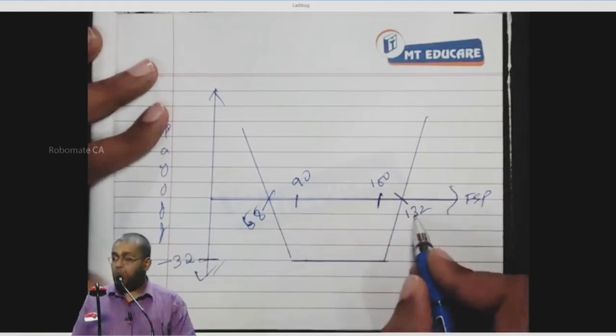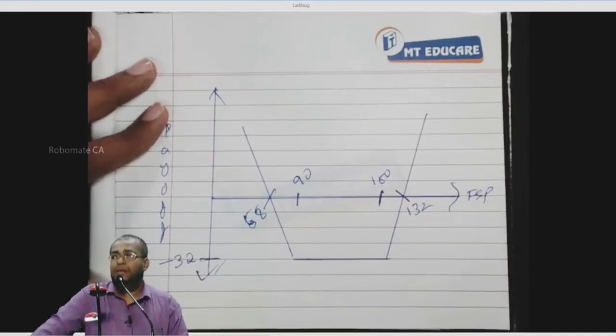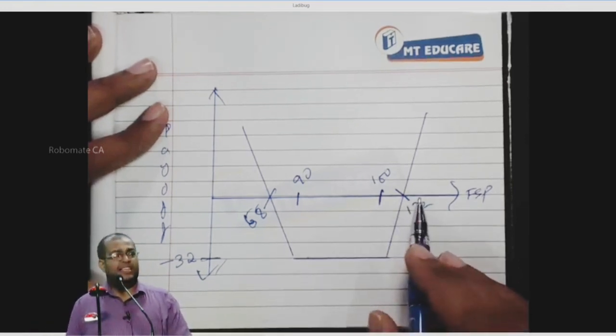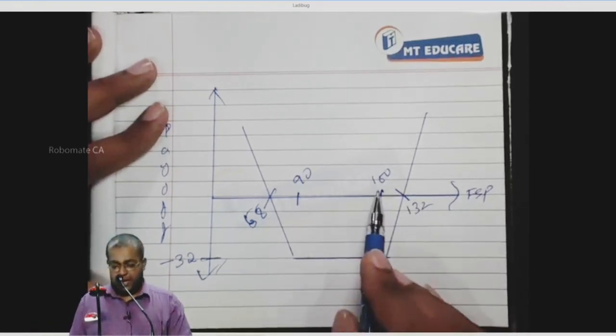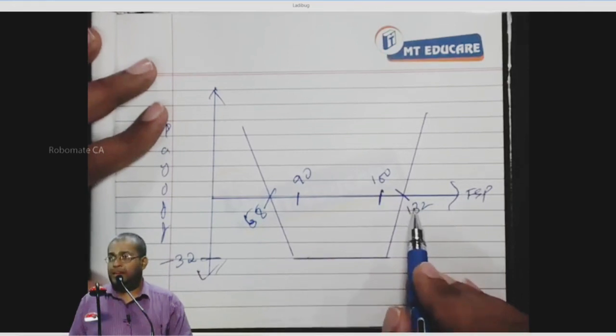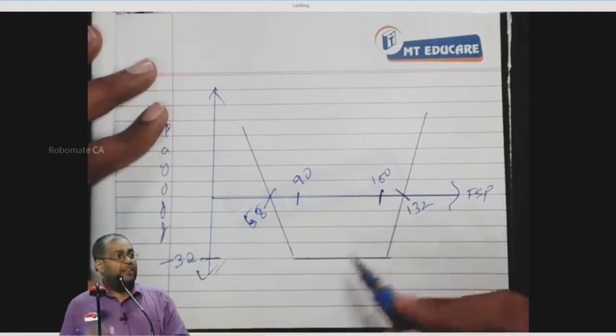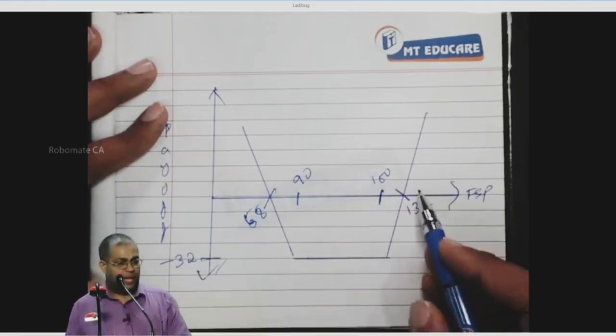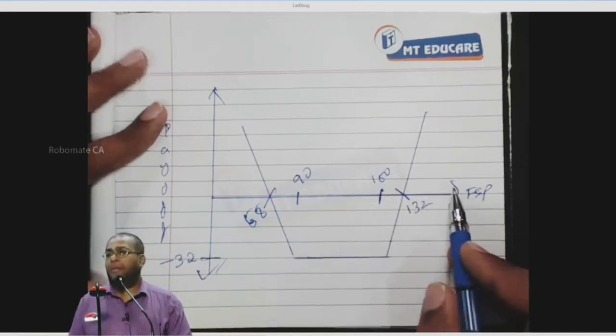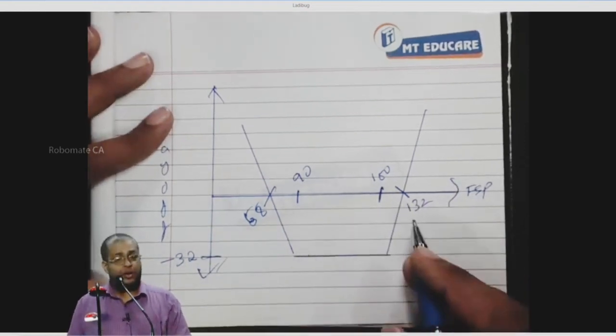Now, at 132, what happens here? Profit is 0. At 132, will I exercise a call or not? Yes. Right to buy at 100, a share worth 132. I make 32 profit, used to recover my entire premium. Payoff is 0. Above 132, I will be making profit, due to call holding.